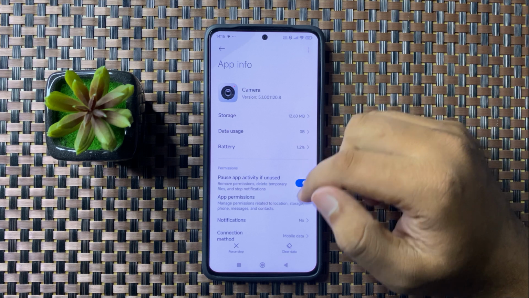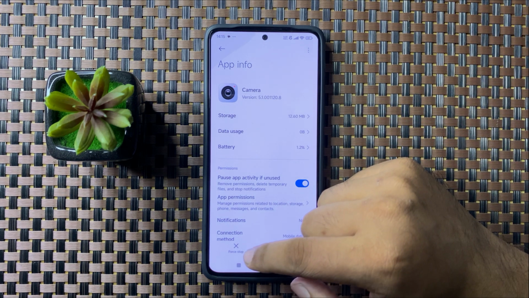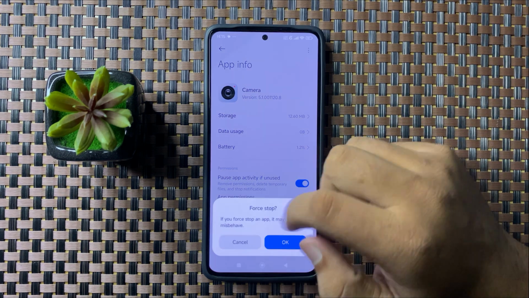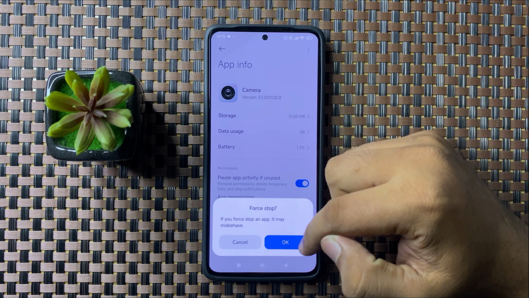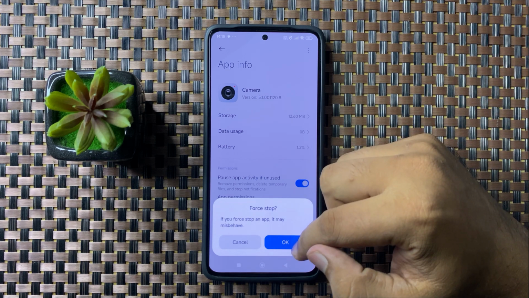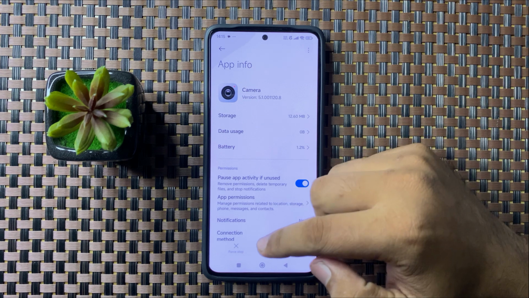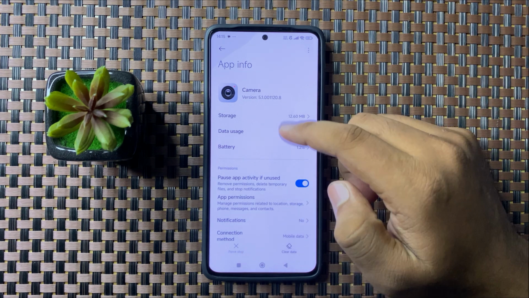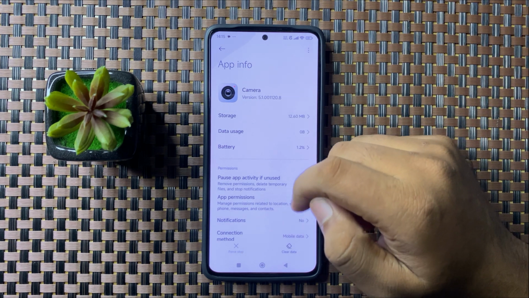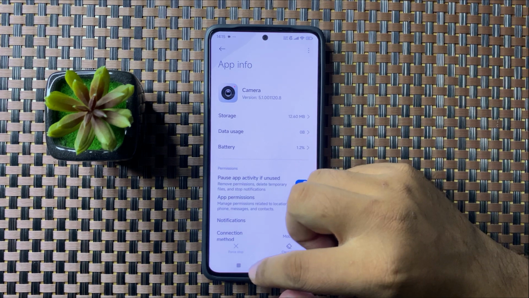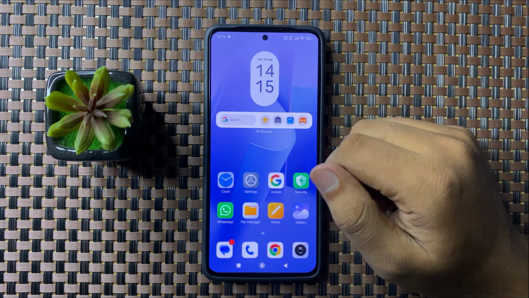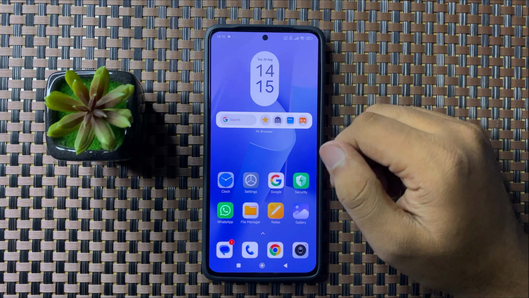Now over here tap on this force stop option on the bottom left corner, and then from the pop-up tap on OK to confirm. Now after force stopping the camera app, the camera crashing issue will be fixed. But if you're still facing the issue, then try restarting your phone.